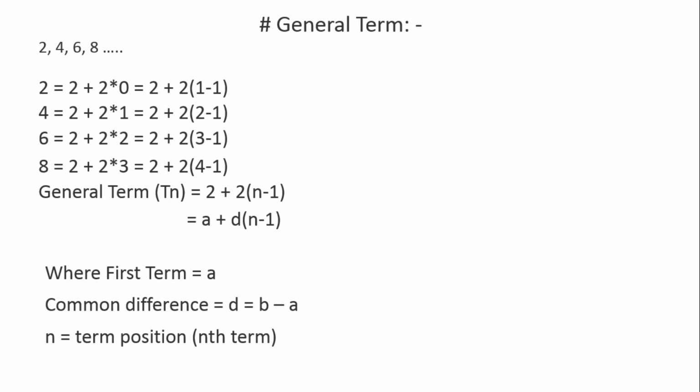of b minus a, meaning second term minus first term. 4 minus 2 is 2, or 6 minus 4, 8 minus 6. We can subtract the consecutive numbers to get the common difference. Then n is the term position, which is also denoted by nth term. Like this we can do.